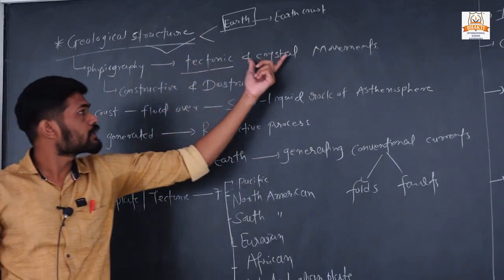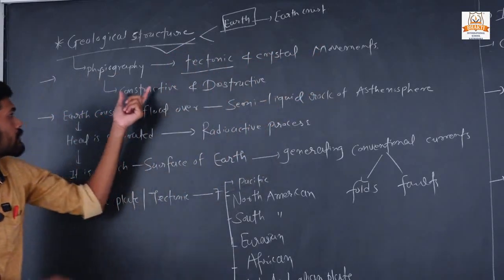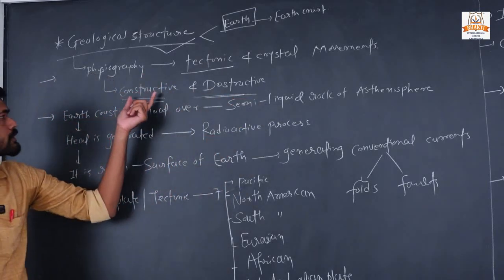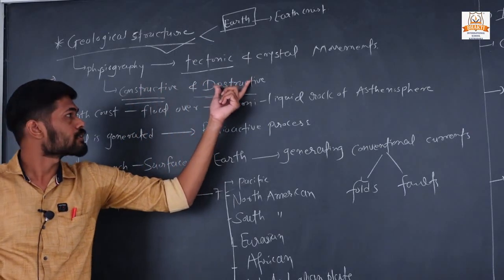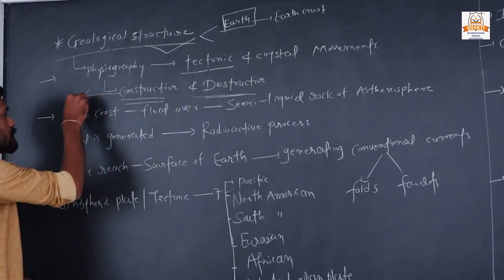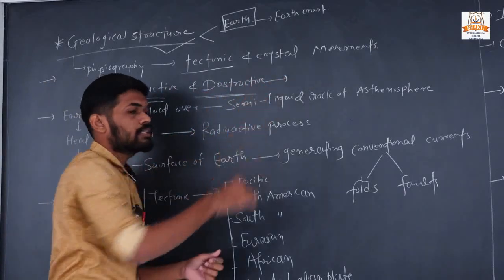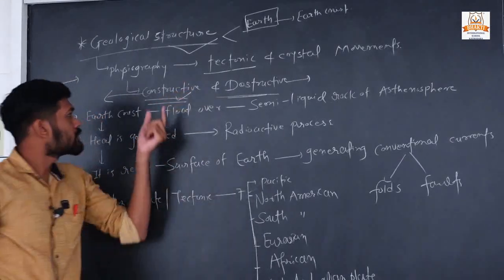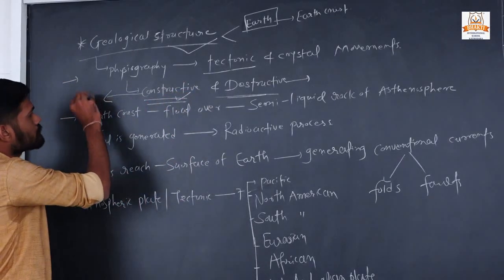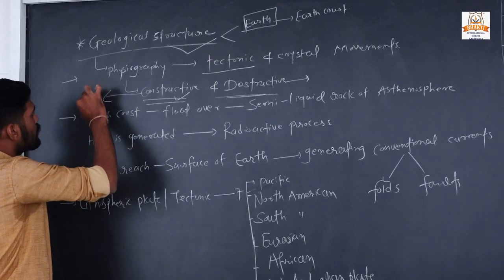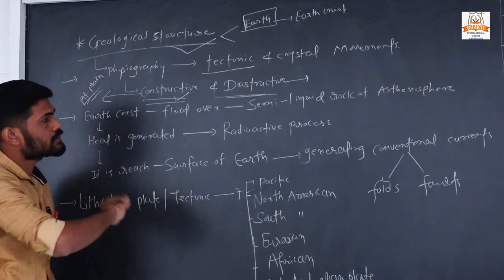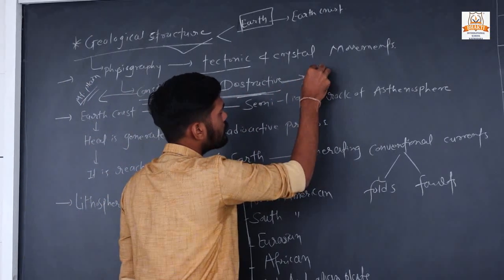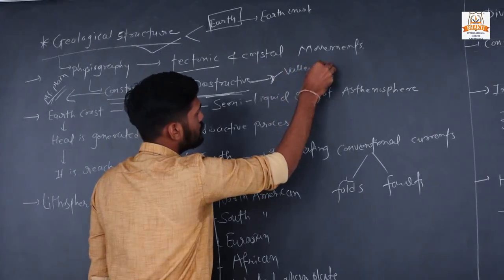This tectonic and crustal movement can have constructive as well as destructive effects. What is the meaning of constructive and destructive? Constructive means to construct something, and destructive means to destroy something. Through constructive movements, mountains and plains can form. On the other side, through destructive movements, valleys and seas can form.